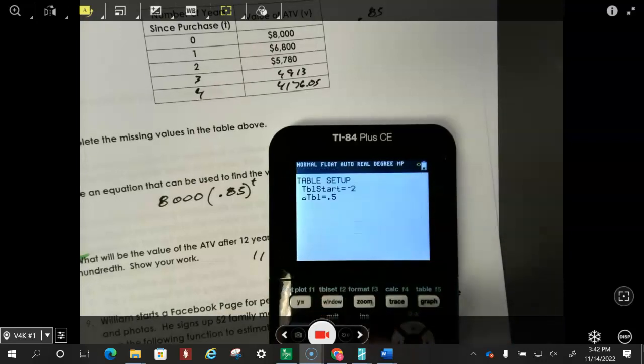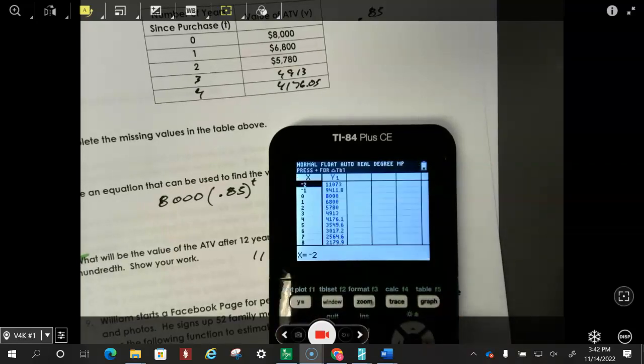Let's make this thing go up by 1 again. Okay, so $8,000, 6,800, 5,780, 4,913, and so on.